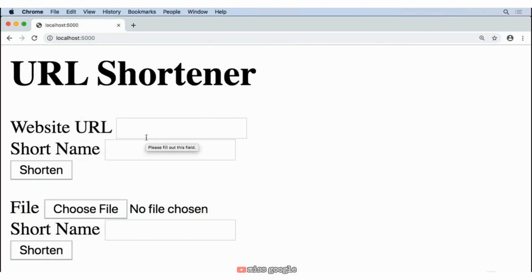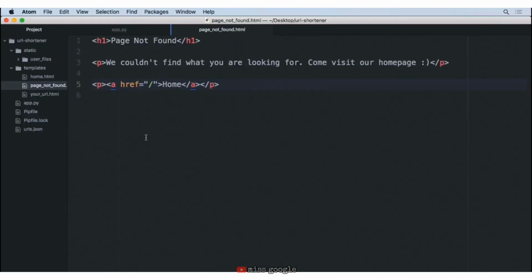Now, the last thing that I would like to change here is that, again, we've talked about this before: what if the routes for our different resources change? It's not great to just put a slash here to say go to the home page. We'd rather say, let's get the URL for the home page and ultimately redirect them there. So we can do this inside of Jinja. Instead of doing the slash, we're going to do our curly brackets, and inside of there, we're going to say url_for. And then inside of the parentheses, we're going to add the string home, just like this.